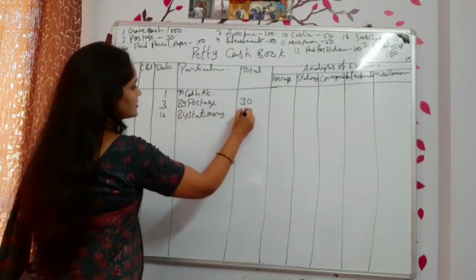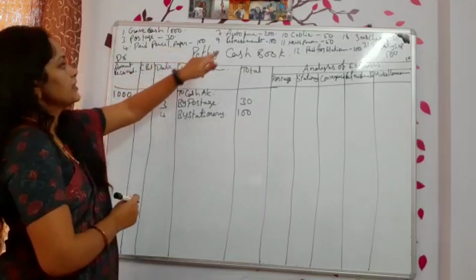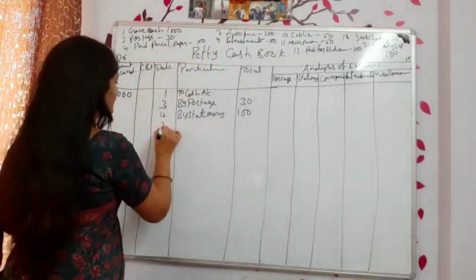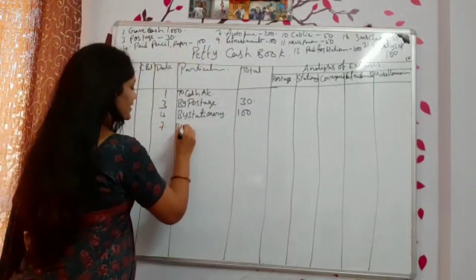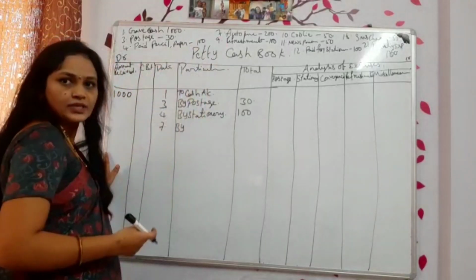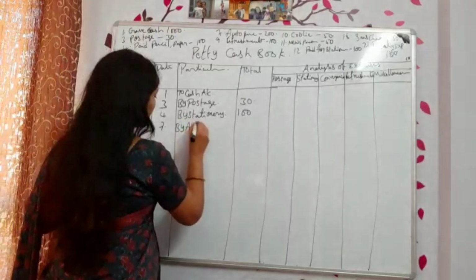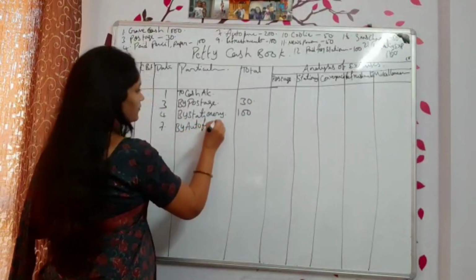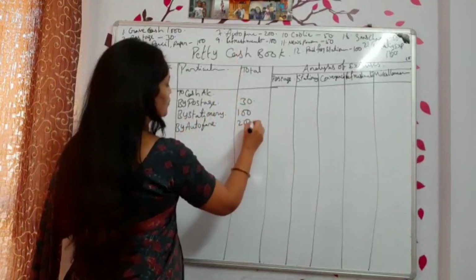By stationery, what is the amount? 100 rupees. Next, on 7th, I paid for auto fare. So I call it by conveyance expenses, or by auto fare, or by traveling. Anything you can write down. I am writing the same thing only, not to confuse you. What is the amount? 200.